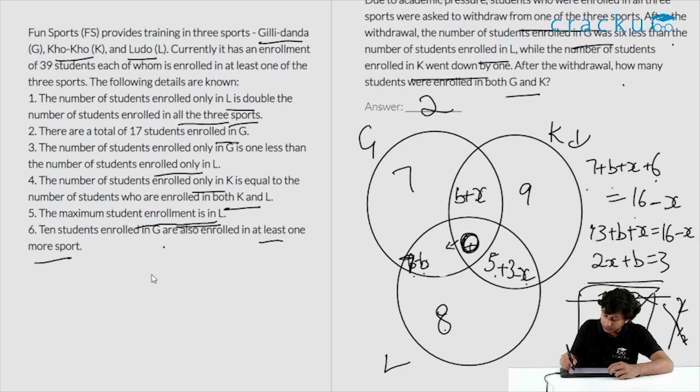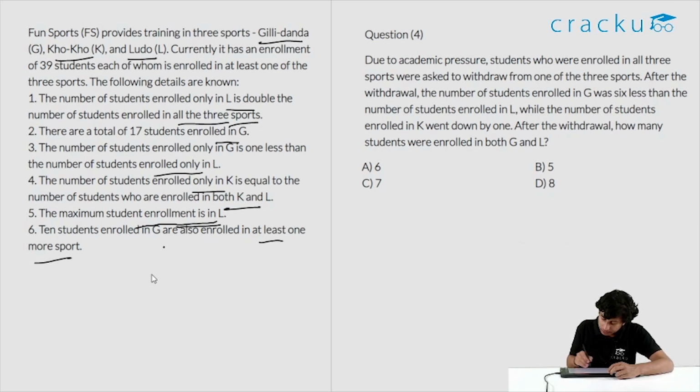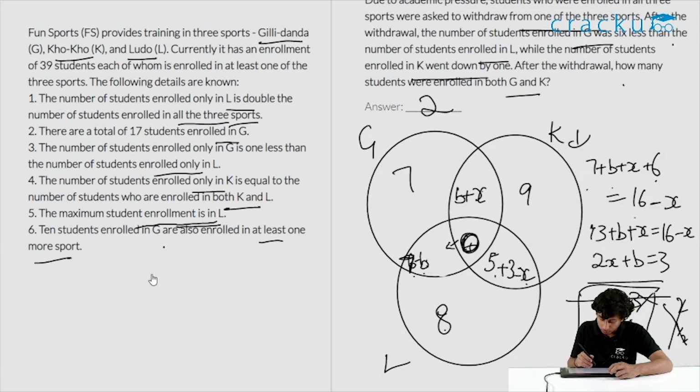Let's look at the last question in this set. Due to academic pressure, the same condition holds. Students who were enrolled in all 3 sports had to withdraw from one of the 3 sports. After the withdrawal, the number of students enrolled in G was 6 less than the number of students enrolled in L. So again, everything is the same. While the number of students enrolled in K went down by 1. After the withdrawal, how many students were enrolled in both G and L?